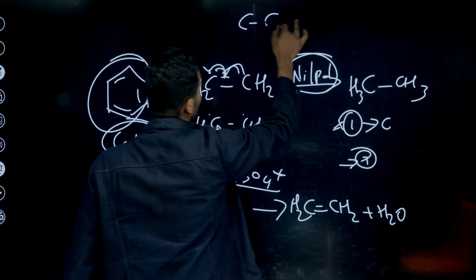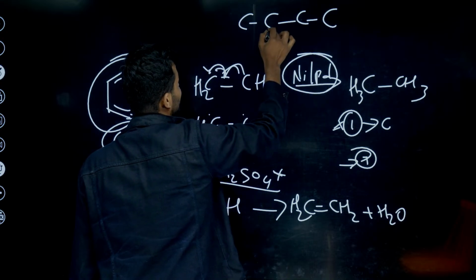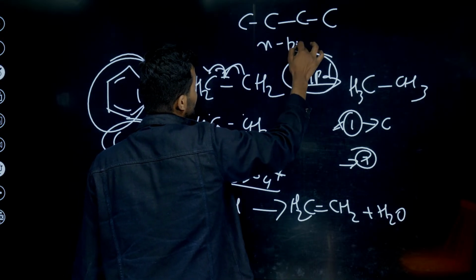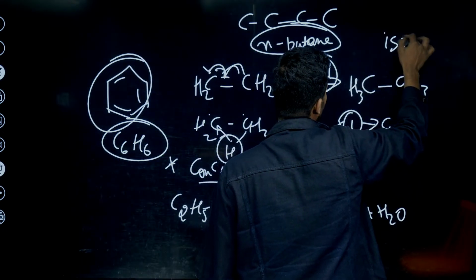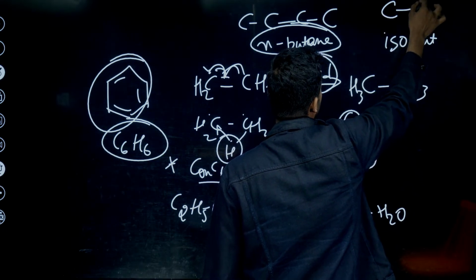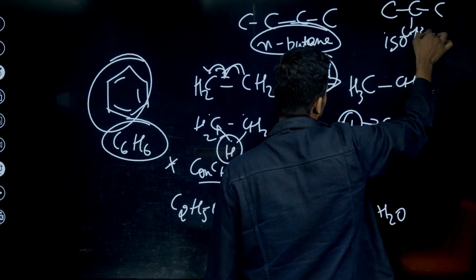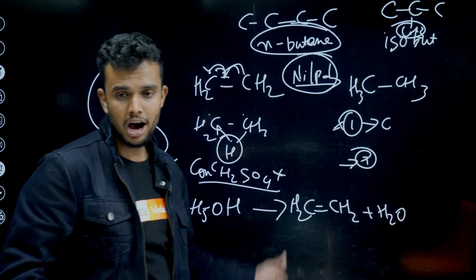This butane is there now. This is called n-butane. N represents straight chain. This is isobutane. Iso represents branched. Iso for branch, n for straight chain.